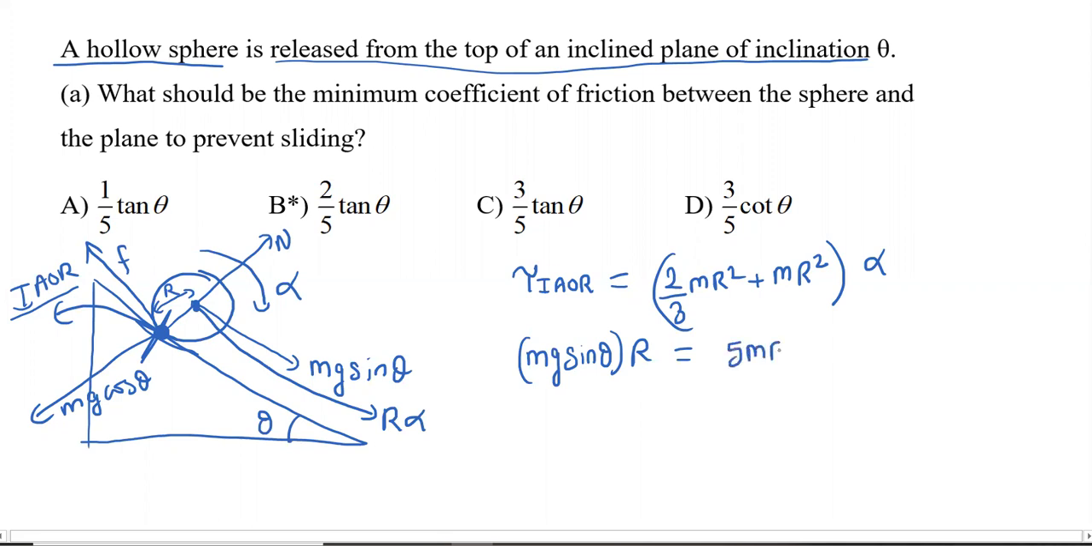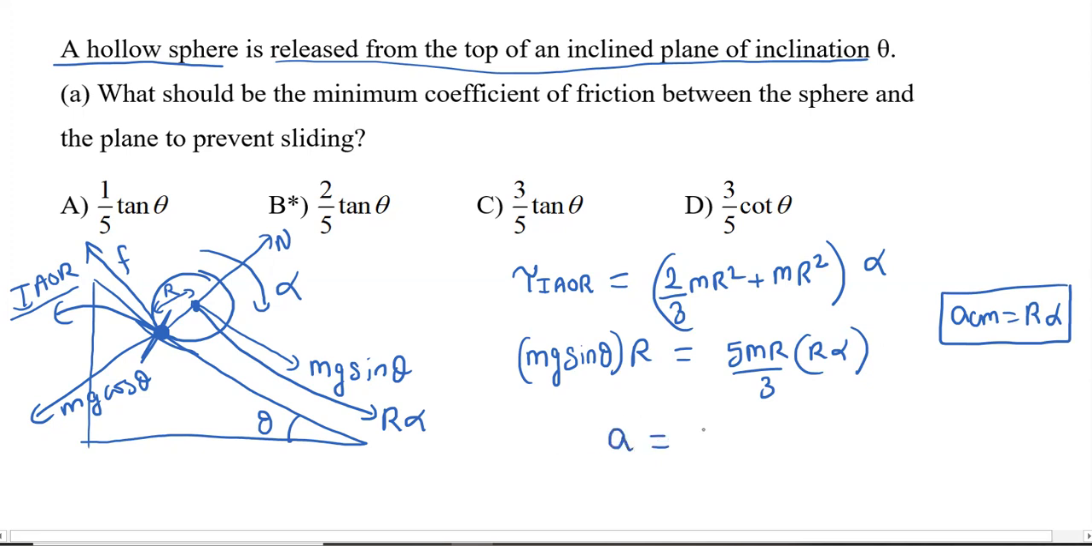So which is 5mr by 3 into r alpha. As we have seen, the acceleration of the center of mass is equal to r alpha, since the distance of the center of mass from the instantaneous axis of rotation is r. So I'll write the acceleration of the center of mass as 3g sin theta divided by 5.